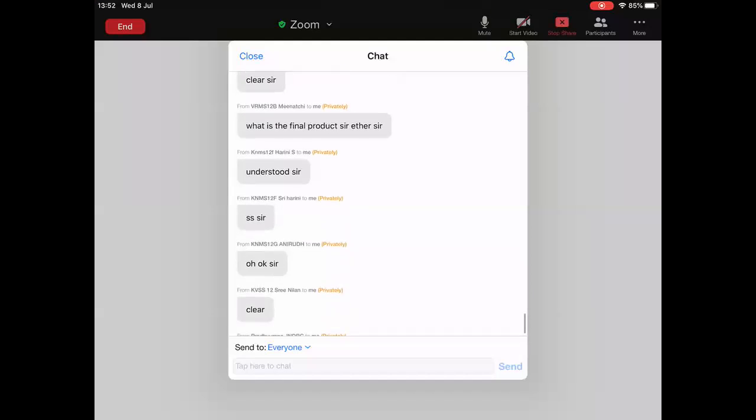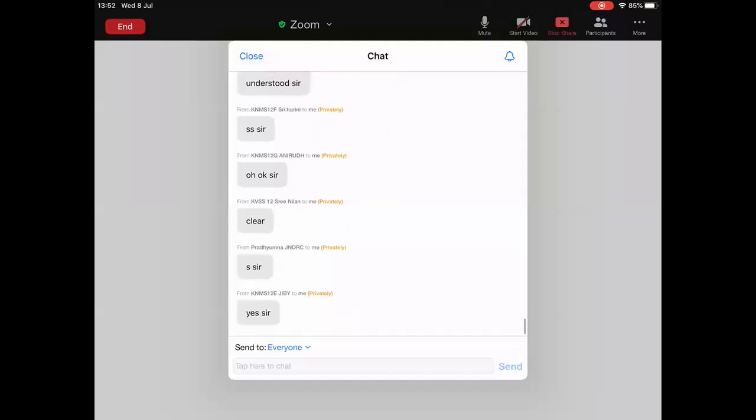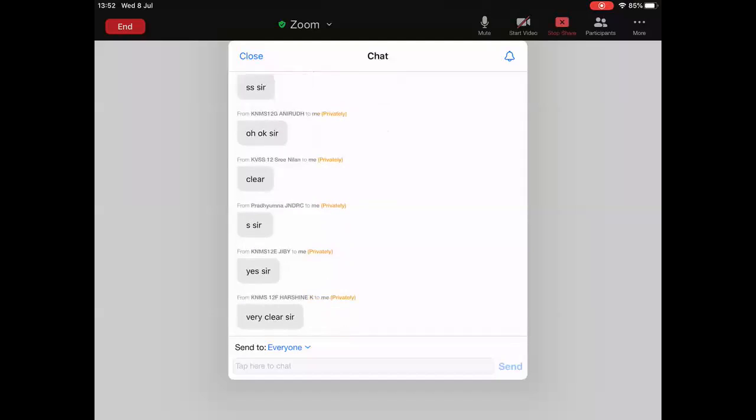And here from VRMS, student Meenachi, what is the final product? Ether. Is it ether? It is ketone, not ether. Functional groups you already read in the 11th class. How is it ether? Tell me. Followed everyone?